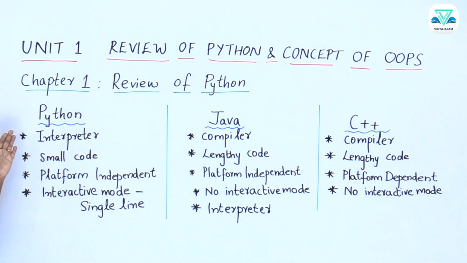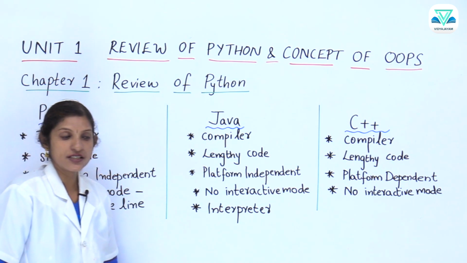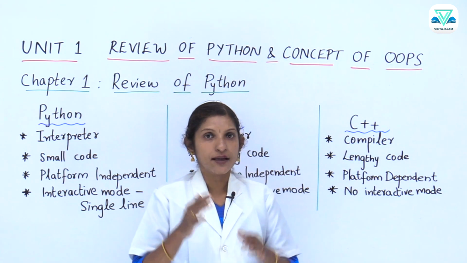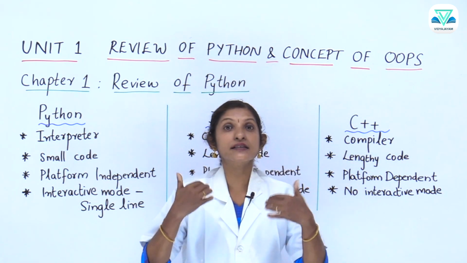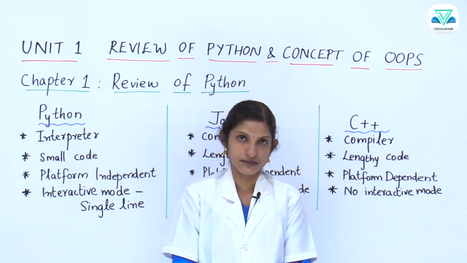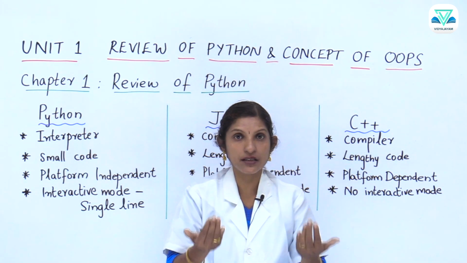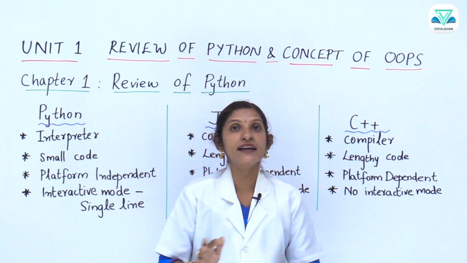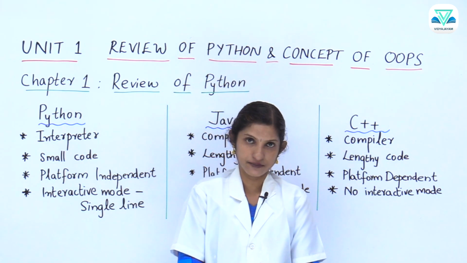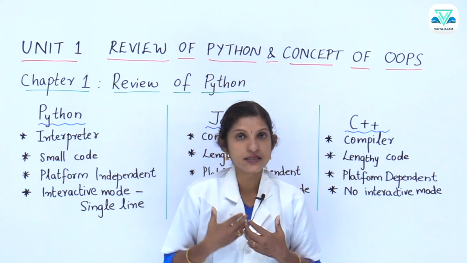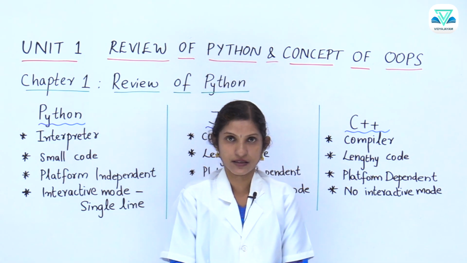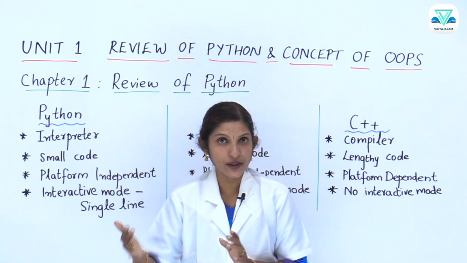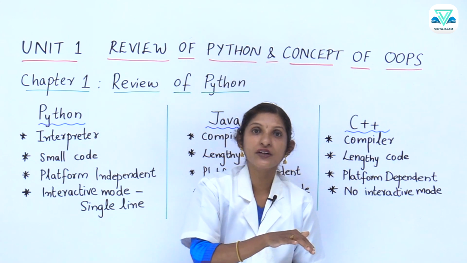Now, Python is an interpreted language. What is meant by interpreted language? After we write the program, it is either compiled or interpreted so that it will be converted to machine language. The machine language is the only language the computer can understand. But the common people like us cannot understand machine language. Again, that machine language code, after it is checked for errors, will be retranslated to the programming language format.